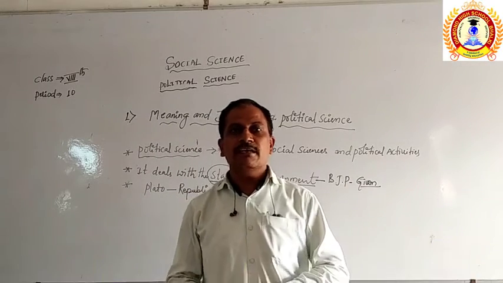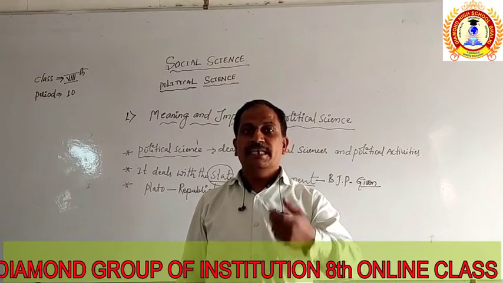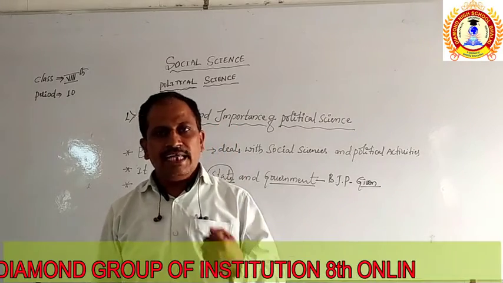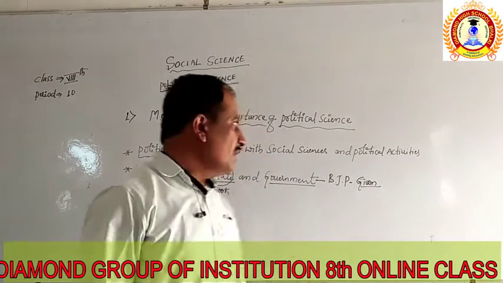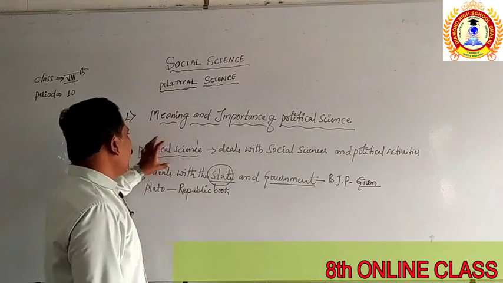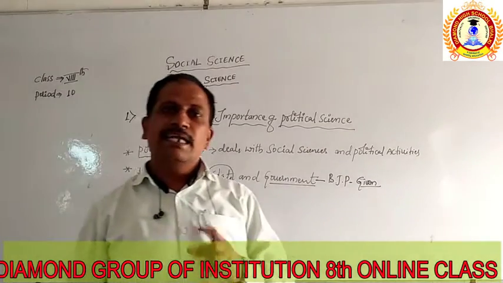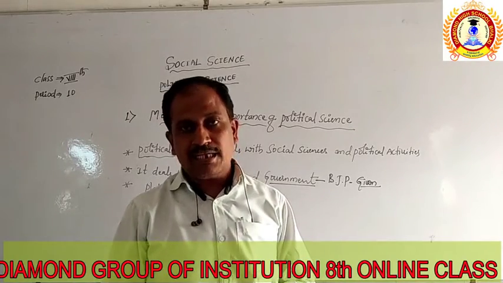That's why we find the Greeks developed it in a systematic way. That's why Greek is called the developer of political science.